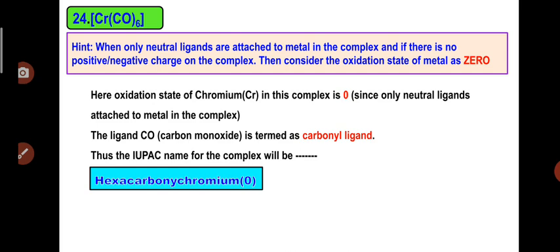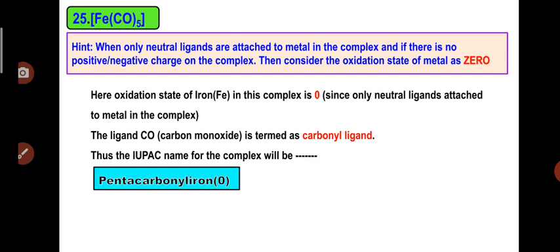In another example, again there is a carbonyl ligand. So again the oxidation state of chromium is 0. So 6 carbonyls are present in this complex. So we will use hexa for 6 carbonyl, that is hexacarbonyl. So the name for this complex will be hexacarbonyl chromium 0. So that is a very simple name for these complexes.